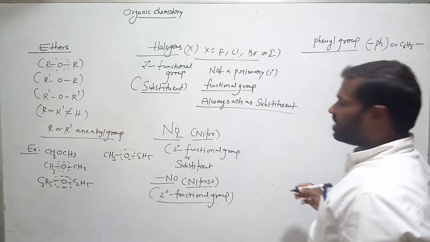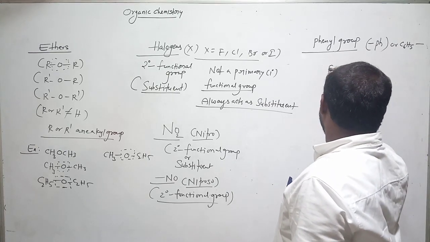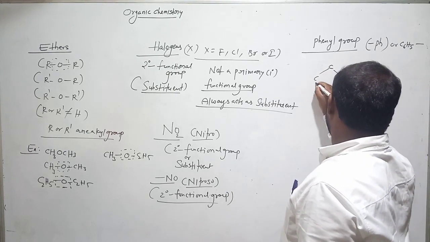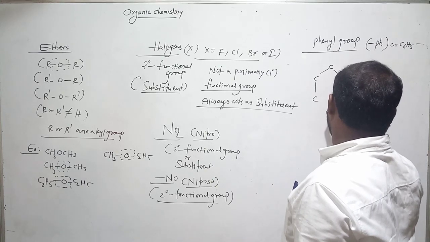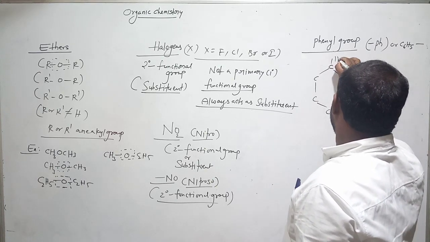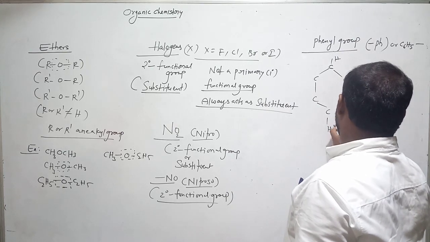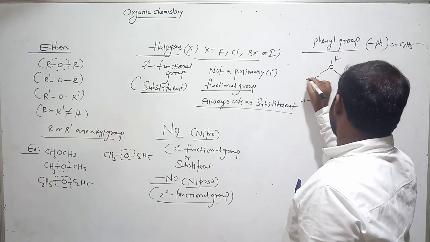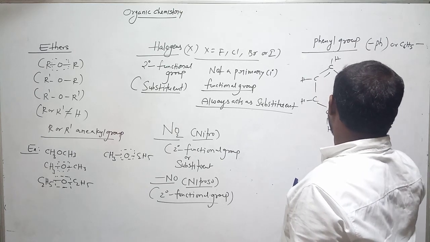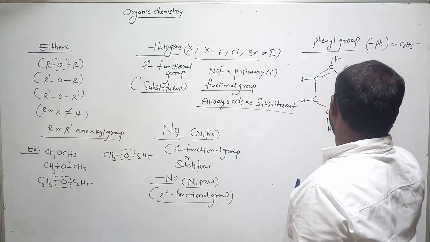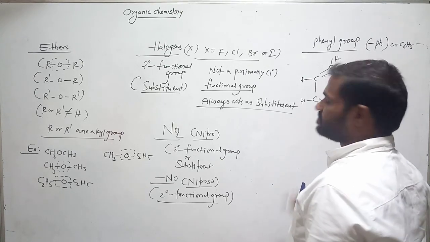We can write it as a ring with hydrogens, alternate double bonds: double bond, single bond, double bond, single bond, double bond.